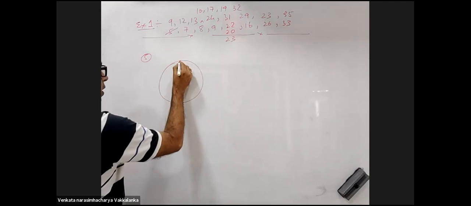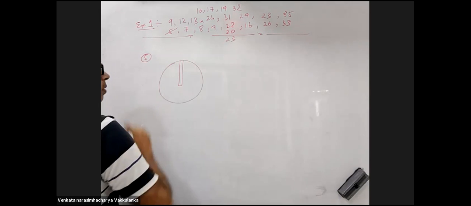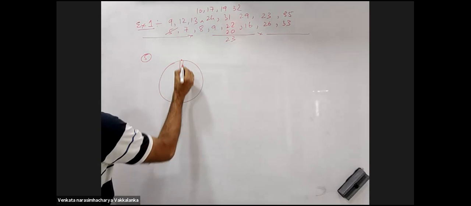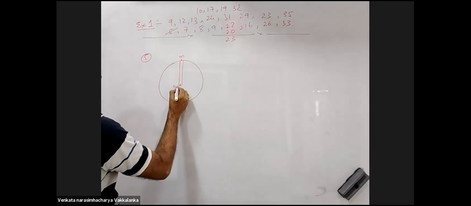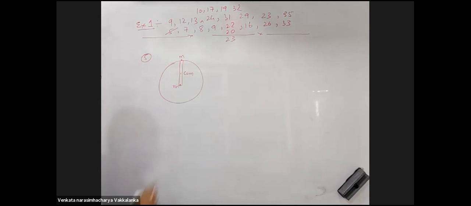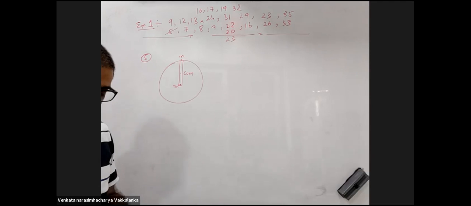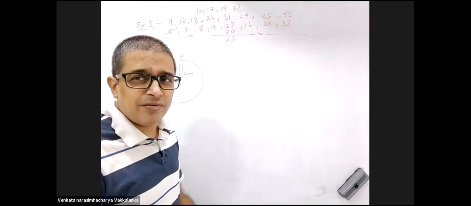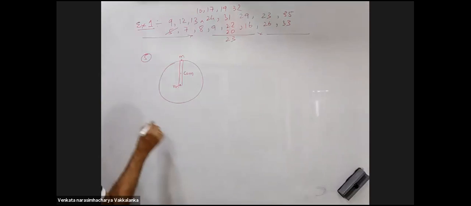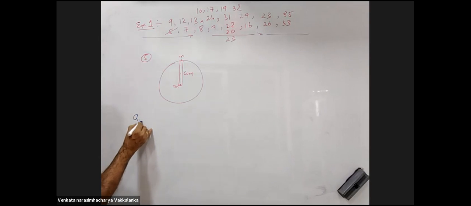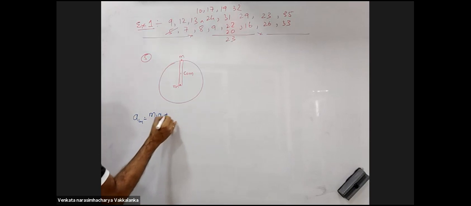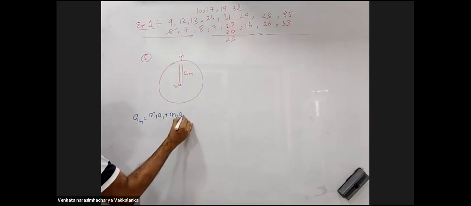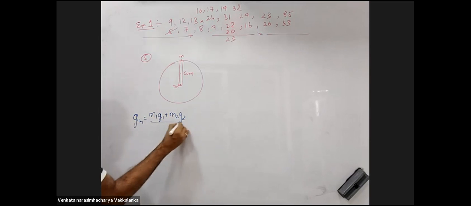Fifth question is a practical joke played by them. Center of mass of these two masses, where will it be? It will be here. Now, center of gravity. How do you calculate center of gravity? Vector sum, just as you calculated the center of mass, M1 A1. Instead of A1, you will have G1. M1 G1 plus M2 G2 divided by M1 plus M2.